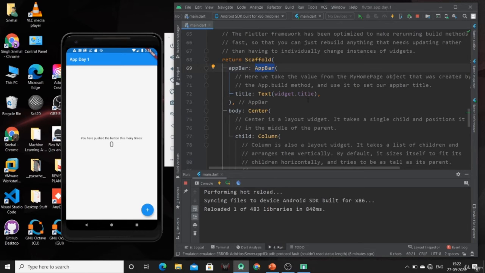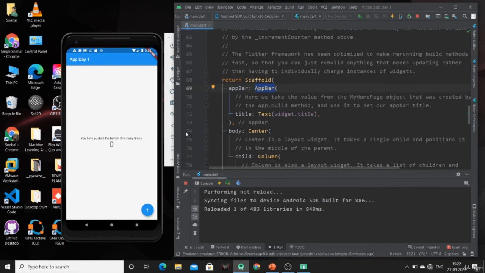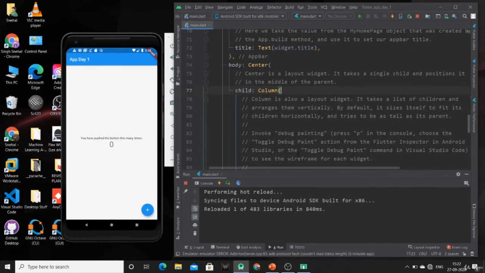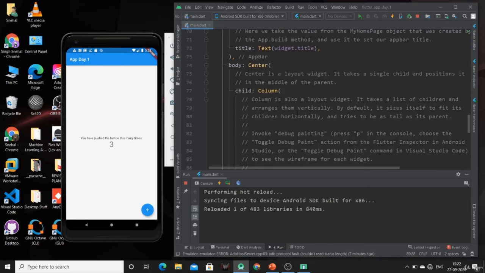I will explain this whole property in depth. So what is the output of this app? Here is the output of this app. On clicking this button, this counter 0 will be converted to 1. After that it will be converted to 2. On clicking this, the counter is incremented by 1, again it is incremented by 1, again it is incremented by 1. So this is the sample app provided by Flutter.